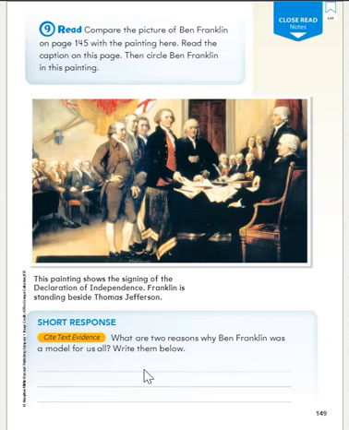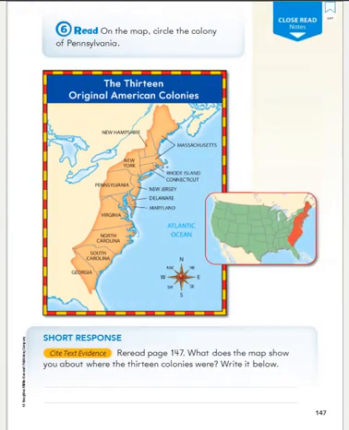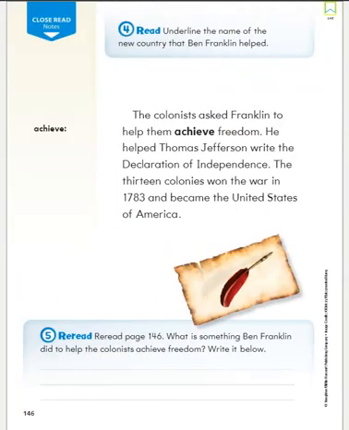And here we have the 2 reasons why Ben Franklin was a model for us all. What did we find out? What did he do? He helped write the Constitution, right? He helped to write the Constitution, and he helped write the Declaration of Independence.